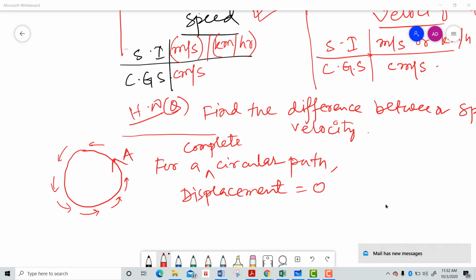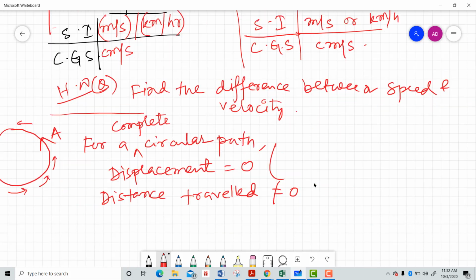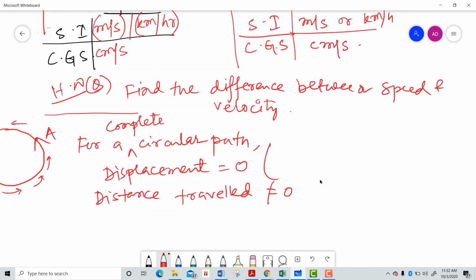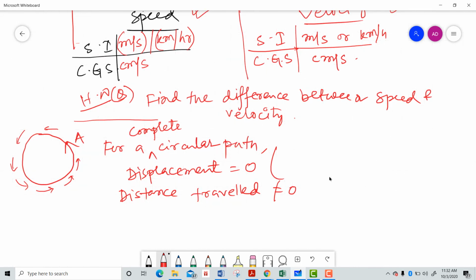Now, is the distance traveled also 0? No, the distance traveled for a circular path is not equal to 0. Why is it like that? For a circular path, displacement depends on the initial and the final position. Remember that. Let me write it down so you do not forget. Why is it that the displacement for a circular path is 0 but the distance traveled is not 0?